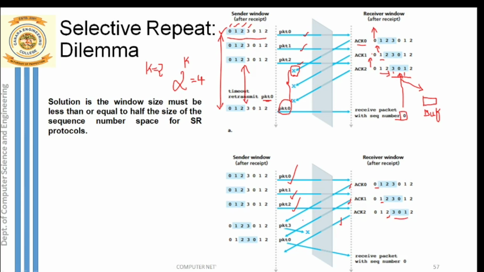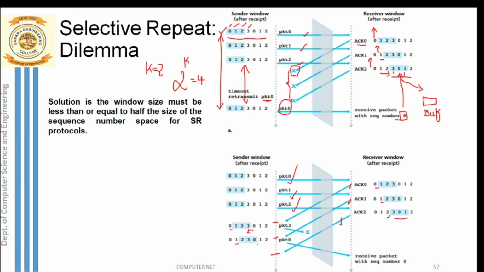Now what you can see is that ACKs are correctly received at the sender side: ACK 0, after that ACK 1, and after that ACK 2 is also received. Now our sender can slide his window. Why? Because acknowledgement is received for packet 0 and for packet 1. Immediately after sliding his window, he can transmit the new packet 3, and packet 3 is transmitted.